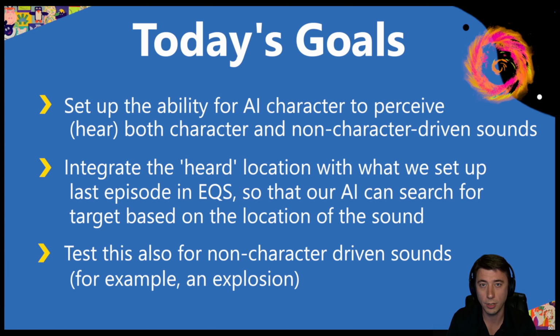And everything with our AI that we set up this episode, it's going to integrate seamlessly with what we did last episode. And that was taking the environment query system, EQS, and enabling our AI to search intelligently based on our target's last known location. Because now with sound, when our AI hears a sound that it knows to be a character-driven sound, like a footstep, we're going to feed that directly into the same setup we did in our behavior tree for EQS. And then the AI can look for its target accordingly. So if you haven't checked out that last episode on EQS, I strongly encourage you to do so.